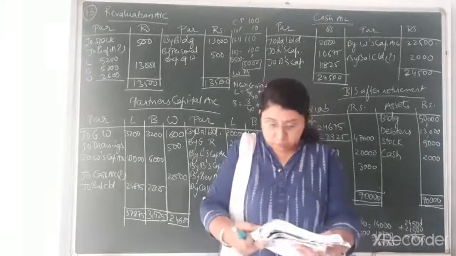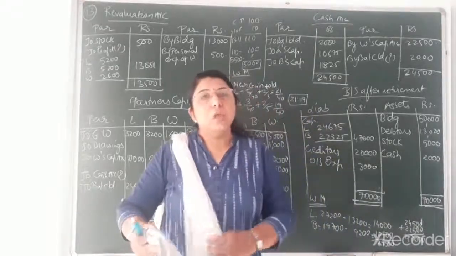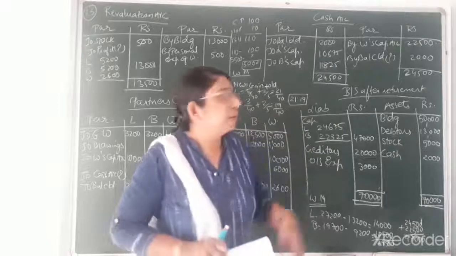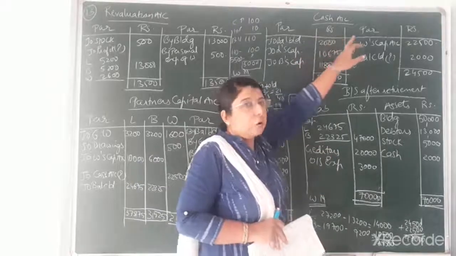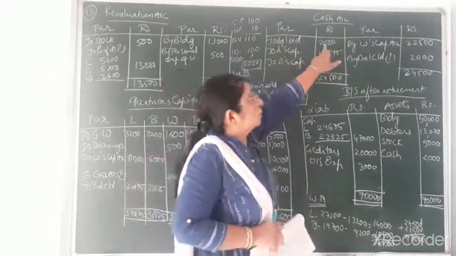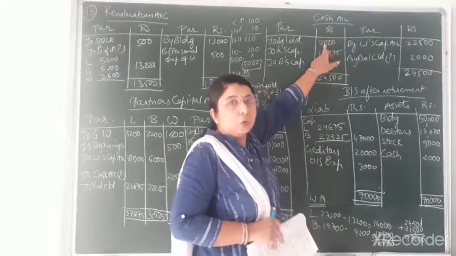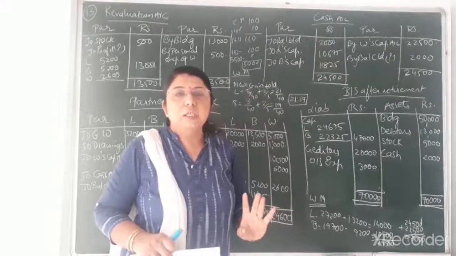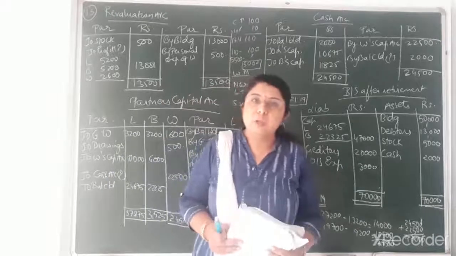Now what is the balance of cash that is given to you? 2,000. So that 2,000 is the opening balance. I have separately prepared the cash account. So to balance brought down, the first entry is always a debit balance, so 2,000 is the first entry. Now all the entries that we have done are from the old balance sheet.